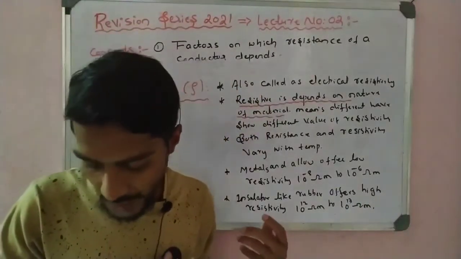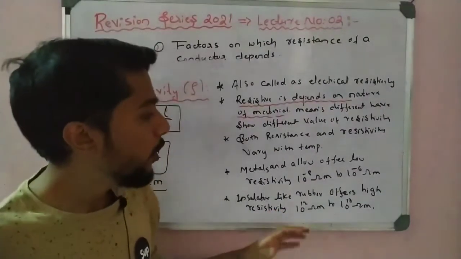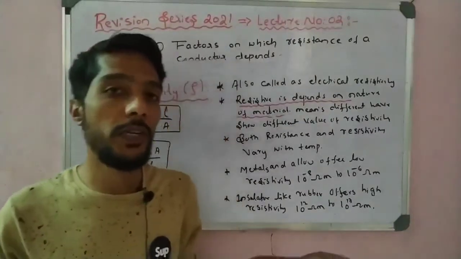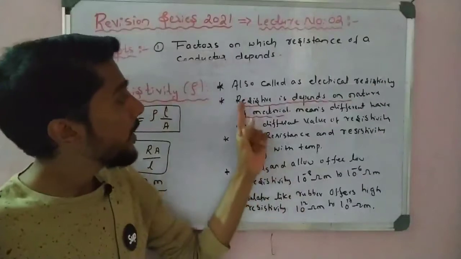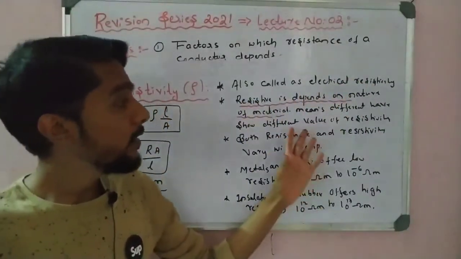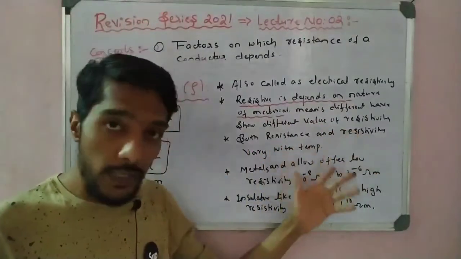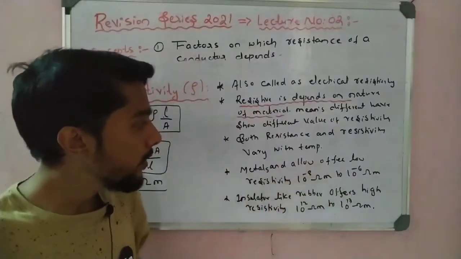It is from the NCERT line to line, so that is very important. These points are very important. The first point to remember about resistivity, again I explain here: it is also called electric resistivity, and it depends on the nature of the material. It is different for different materials, and both resistance and resistivity vary with temperature.